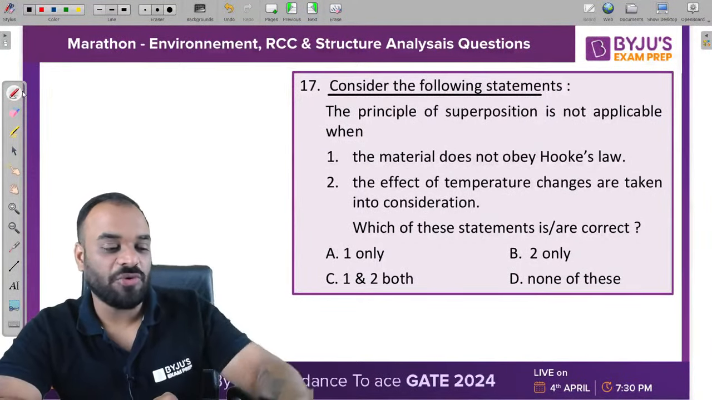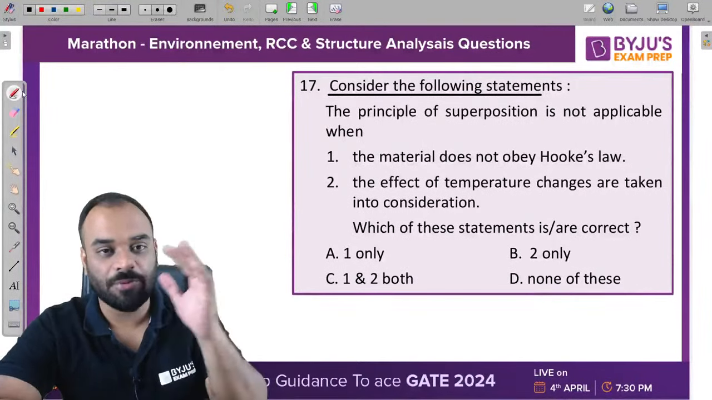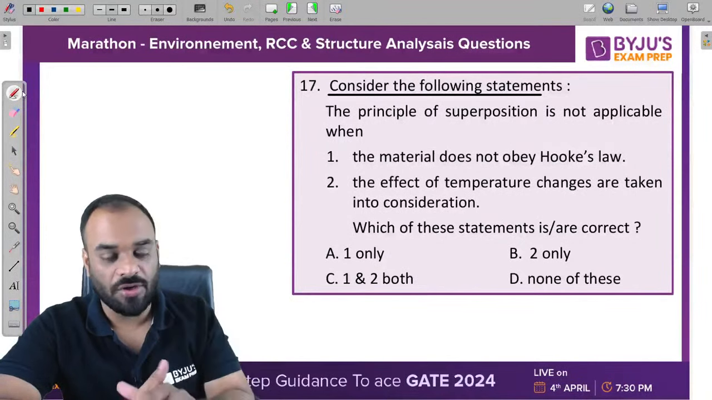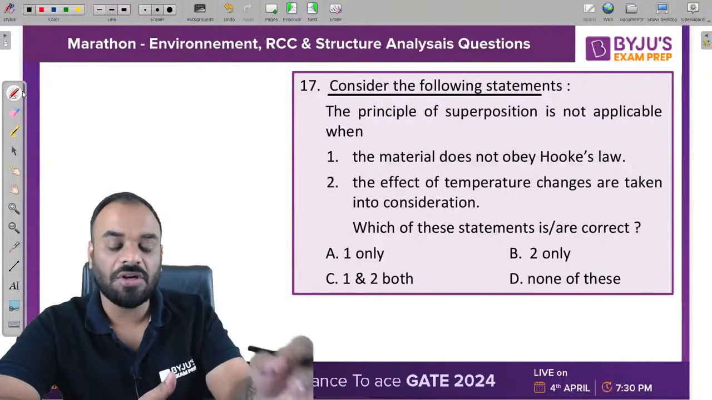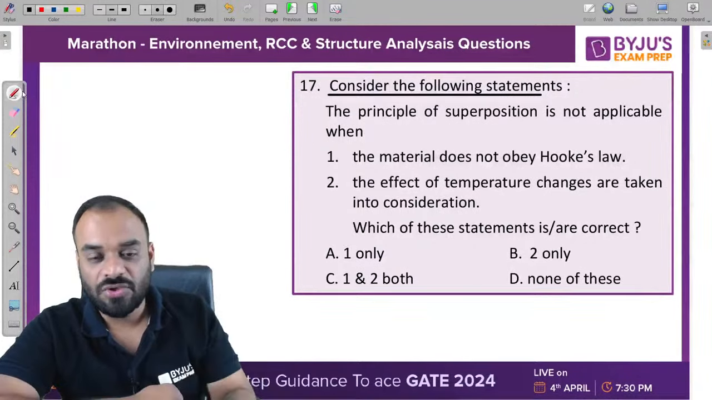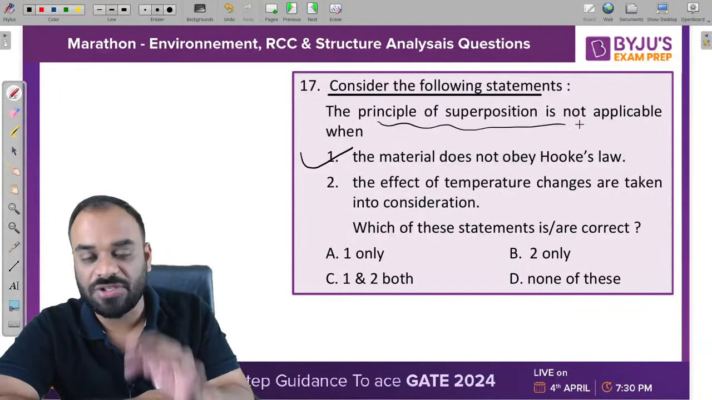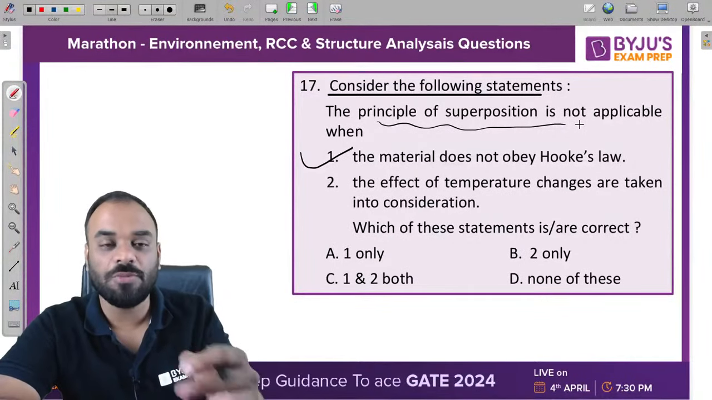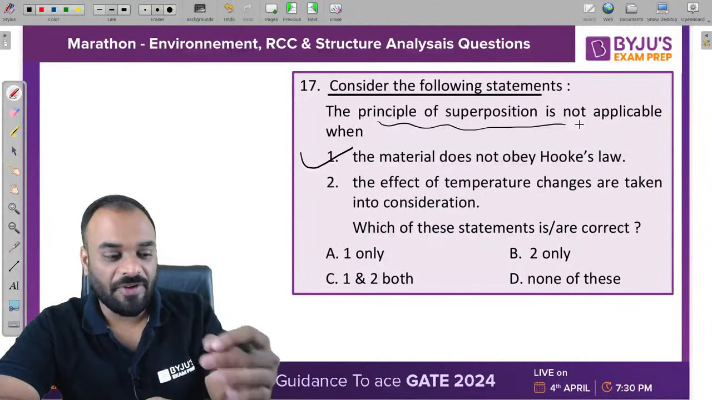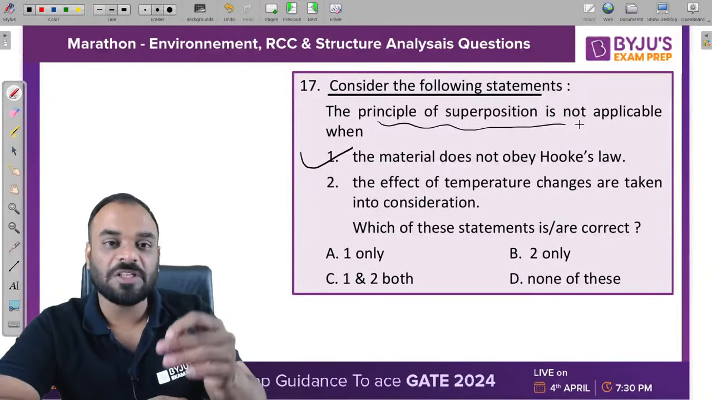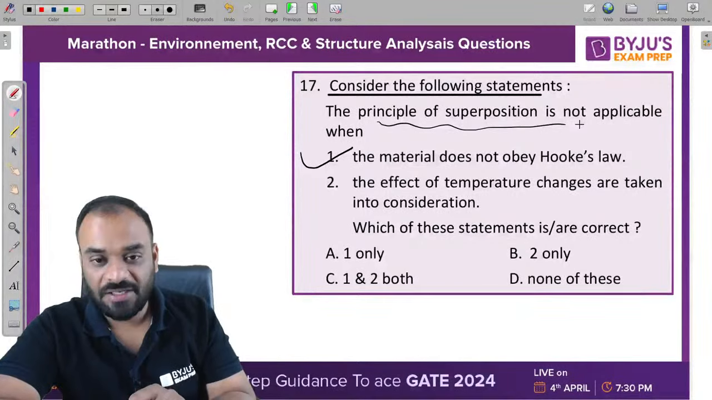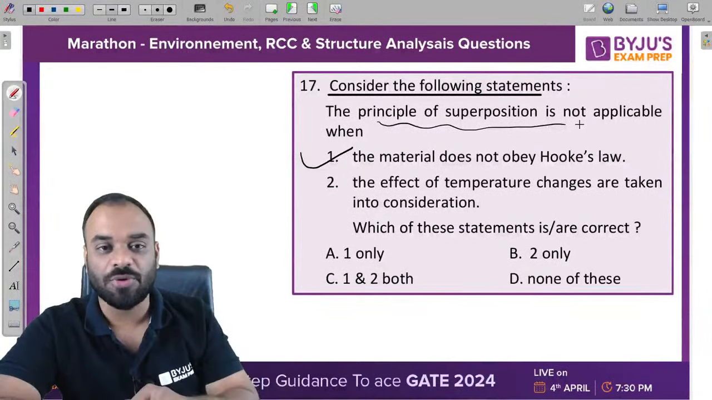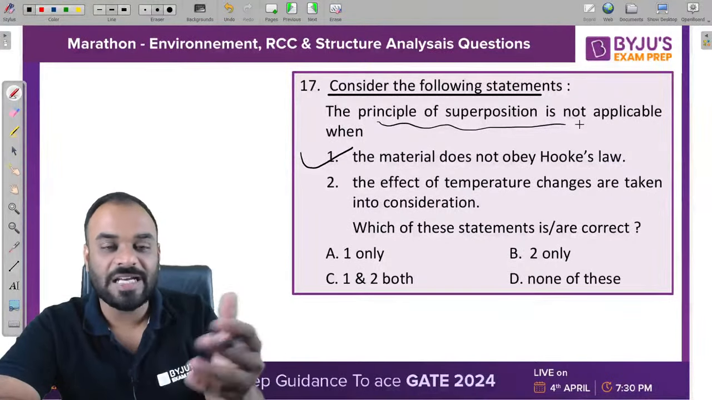Listen carefully. First of all, you need to recall the assumptions of the principle of superposition. The first assumption is that the material should obey Hooke's law. If it is not following Hooke's law, we are not able to apply the principle of superposition. So the first statement is 100% correct as per the question. Now the second one: the effect of temperature is not to be considered. Only when the effect of temperature is ignored is the principle of superposition applicable. But if you are considering the effect of temperature, how can you apply it? We are not able to apply it. So again, is the second statement correct or wrong?